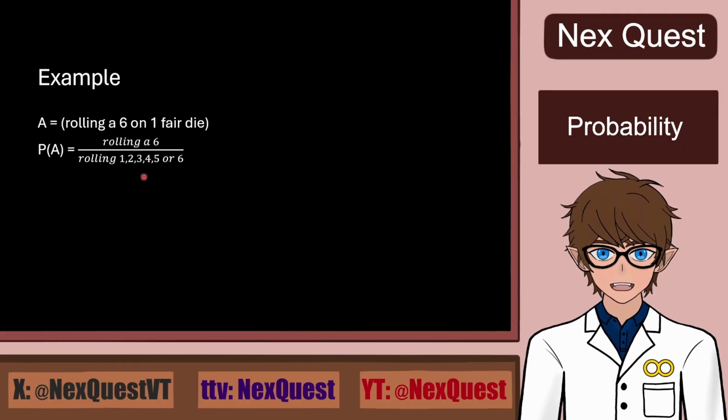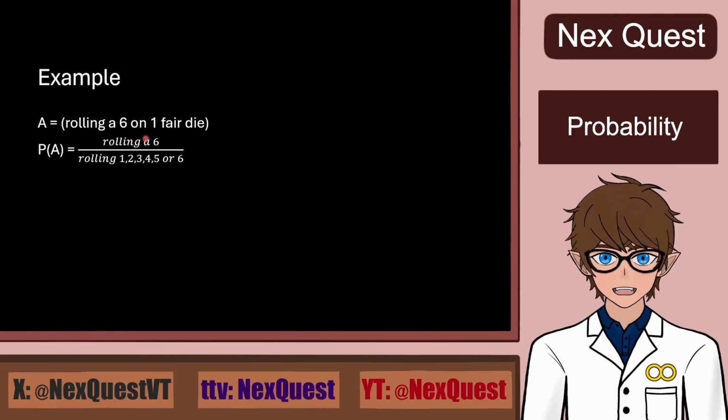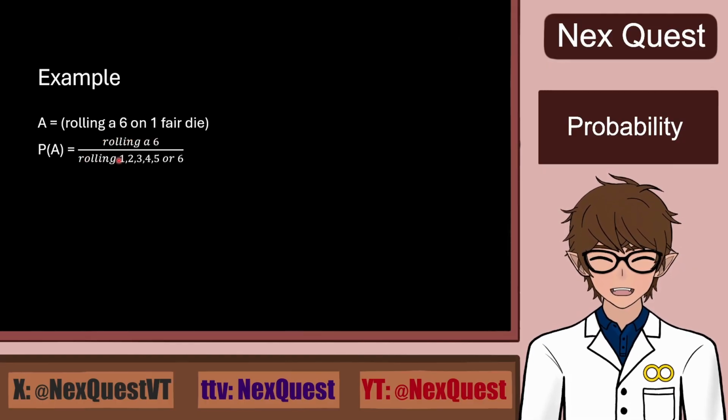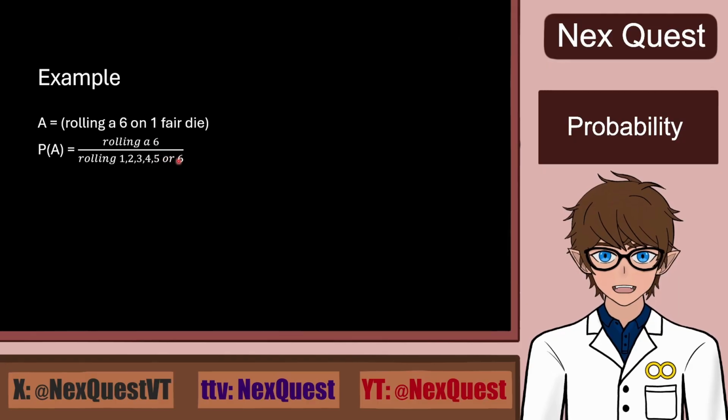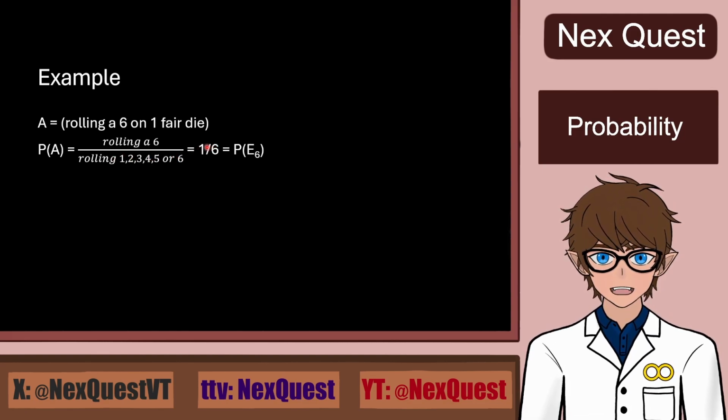So we get our formula, and on top for favorable outcomes is rolling a 6, and on the bottom it's rolling a 1, 2, 3, 4, 5, or 6. So we have one outcome on top and 6 on the bottom. As we count each individual element that can happen, we get 1 over 6, which is our probability.